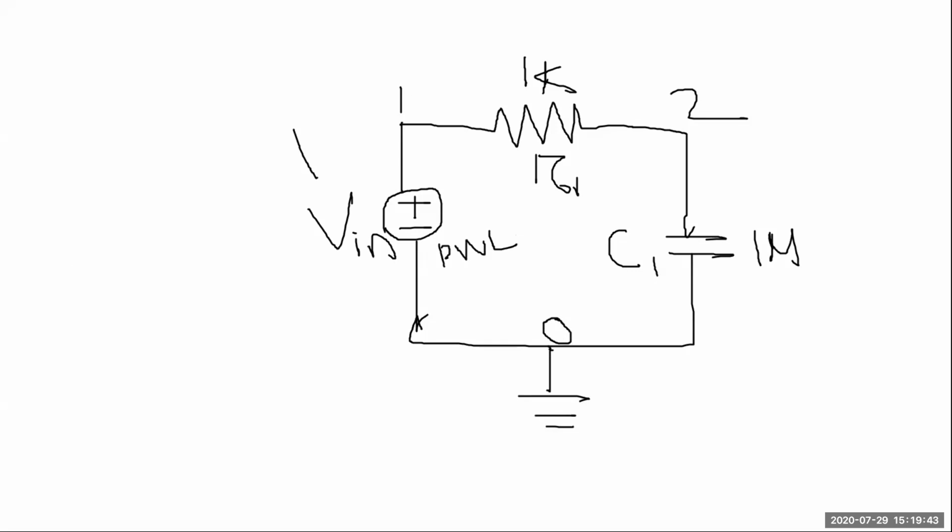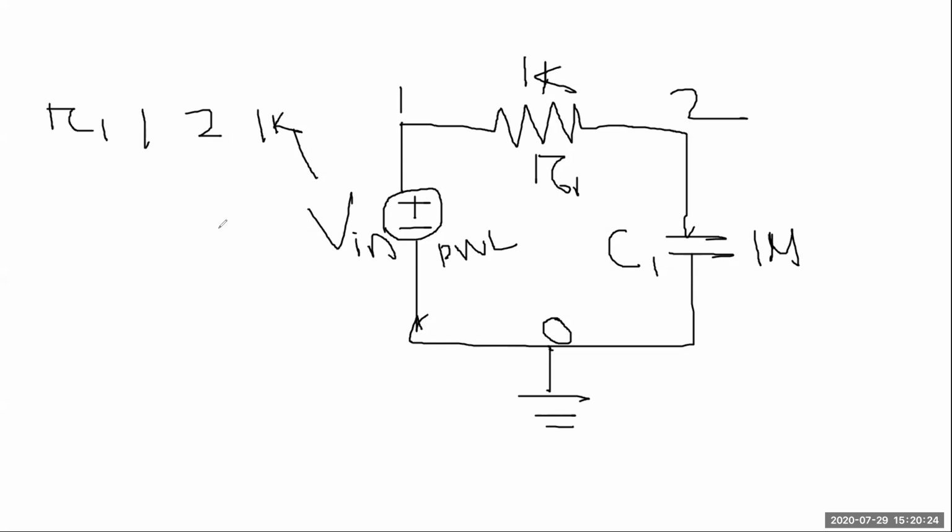First you have to define the name, then the node names, then the value. Here the resistor is R1, and the node numbers are in between 1 and 2, so you put 1, then 2, then its value 1K.